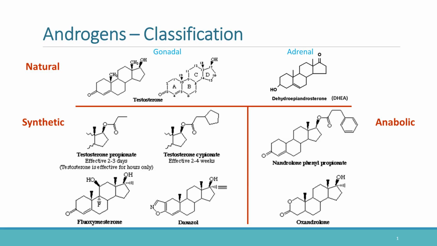Danazol is another important synthetic androgenic compound. Although it has weak androgenic properties, it is often used for disorders such as endometriosis because it suppresses gonadotropin release. One important clinical concept is that no anabolic steroid is completely free from androgenic effects. Therefore, virilization and endocrine adverse effects remain important concerns.